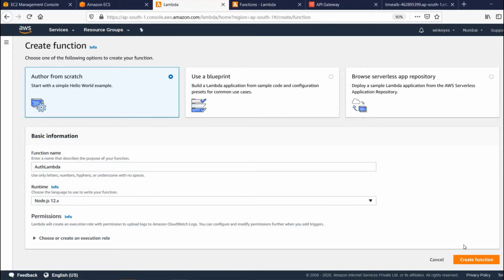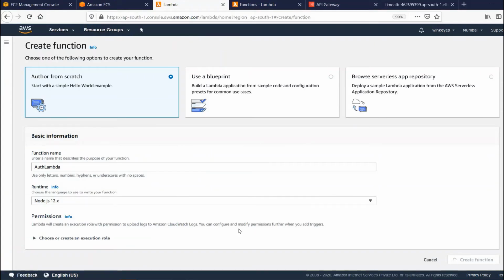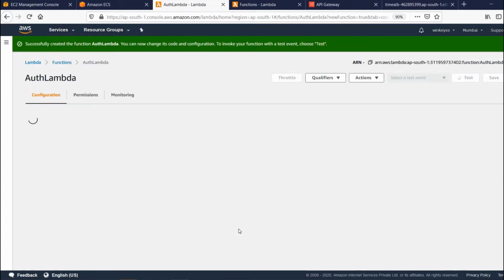So I'll take Node.js and simple plain JavaScript code. Let me create this function first, and let me copy the function. I'll copy and paste this piece of code, and I'll walk you through it once our setup is done. It will be a simple piece of code.